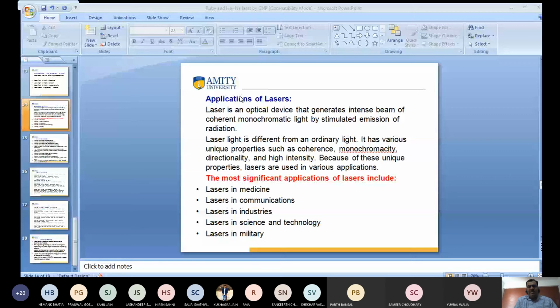In the next class I'll start the second module, electromagnetic theory. So you have to study the previous fundamentals, such as what is electric field. Electromagnetic theory means we talk about electric field and magnetic field. You should be clear about the fundamentals: what is electric field intensity, what is magnetic field intensity, what is magnetic flux, what is Gauss's law for electrostatics, Gauss's law for magnetostatics. You should revise all these things, because if you do not revise them, you will not be able to understand.